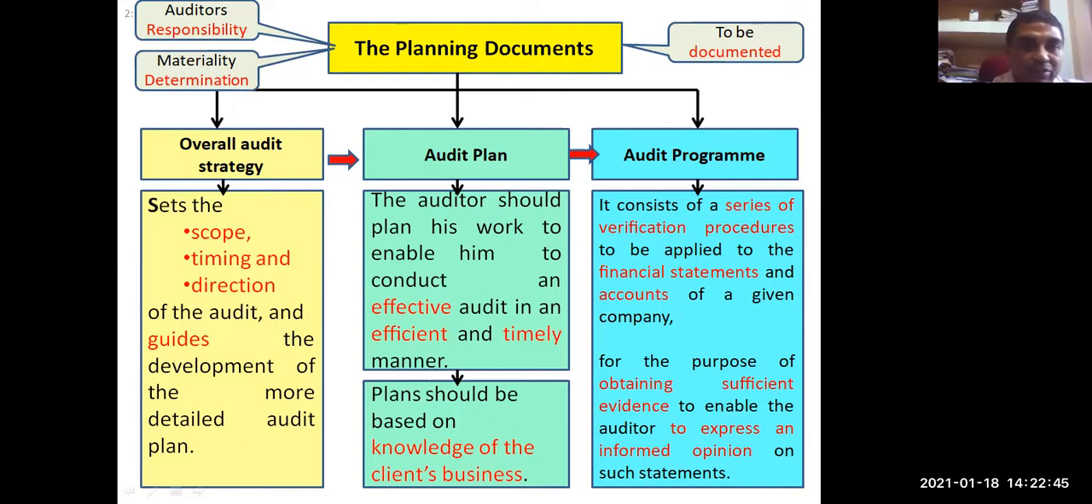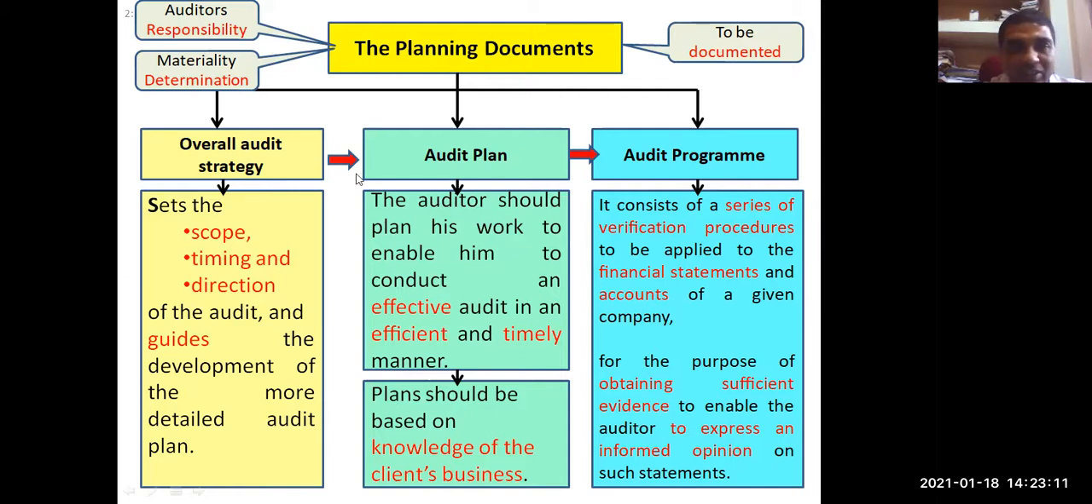First of all, we'll be calling one document audit strategy. I'll be showing you how it looks like, how it is to prepare. What is audit strategy? As you can see, it sets the scope, timing, and direction of audit, and it guides the development of more detailed audit plan. So you can say this is the basic document on the basis of which audit plan can be developed.